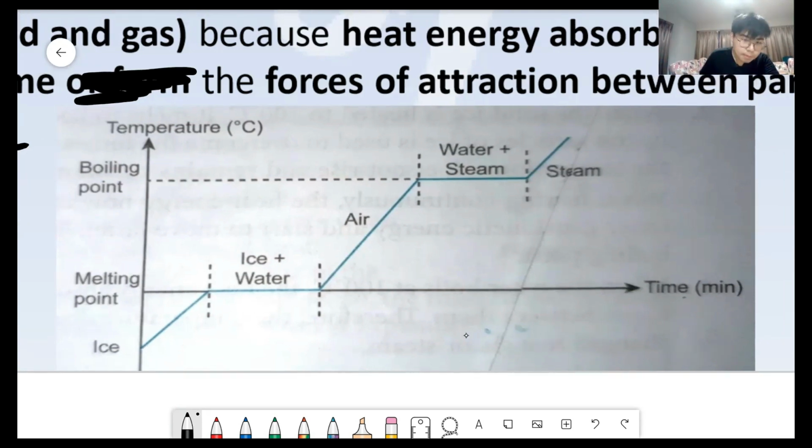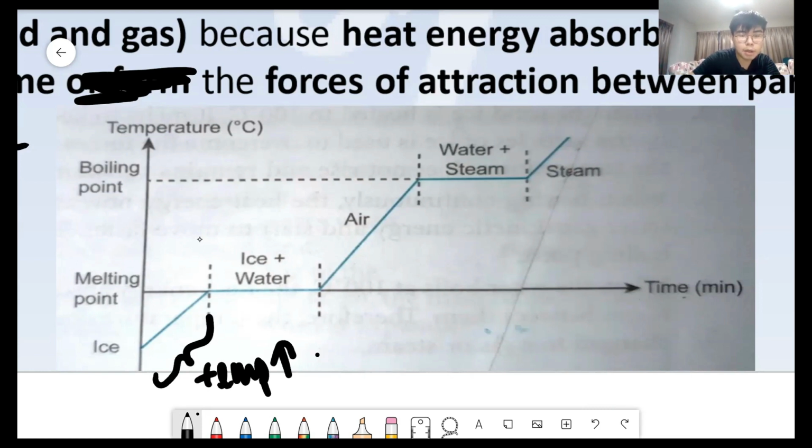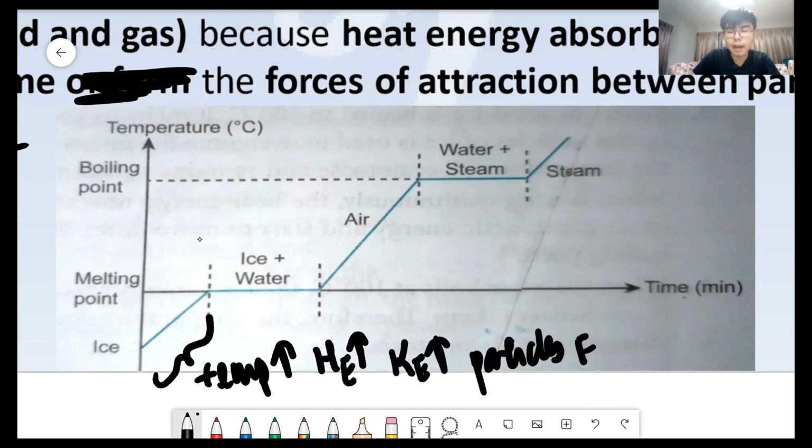What is actually happening here when the temperature is increasing? The temperature is increasing because the heat energy is increasing. What happens? The kinetic energy increases. That means the particles are faster. So just now I said -9, -8, -7, and then we reach here at 0 degrees Celsius.